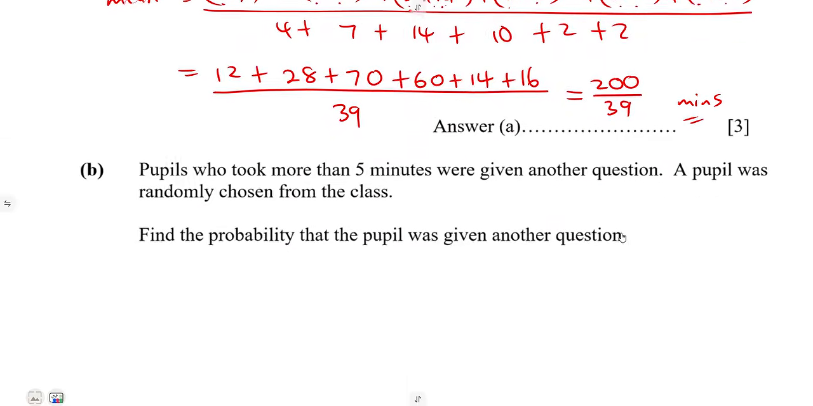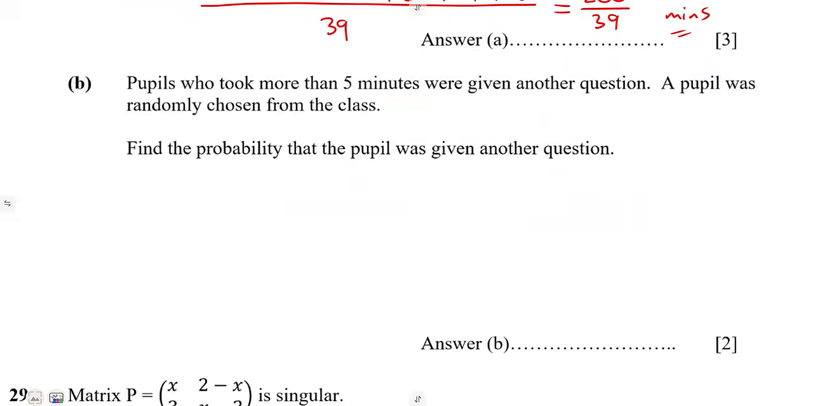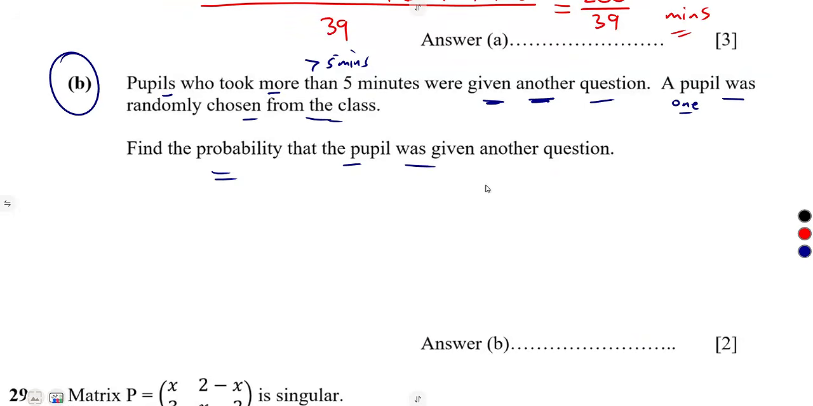All right. Then you are being asked on this other part that people who took more than 5 minutes were given another question. So one person was randomly chosen from the class. Only one was randomly taken. Find the probability that the person was given another question. To be given another question, it means you took more than 5 minutes.